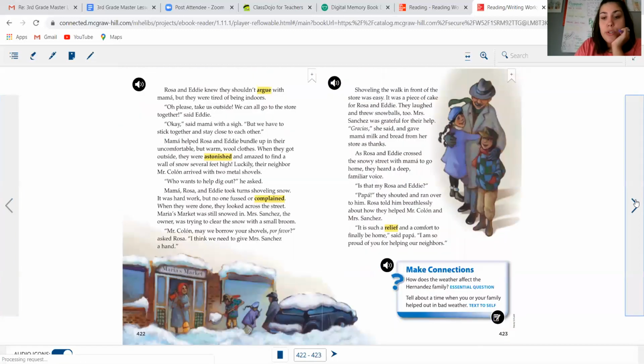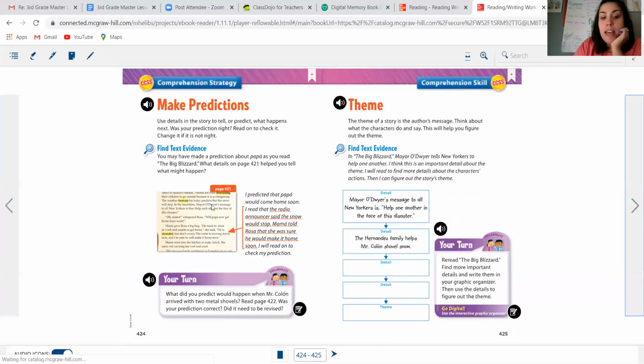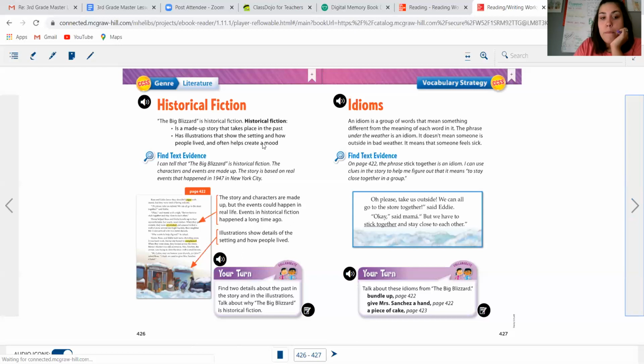And then you're going to give me 3 elements of historical fiction, okay? 3 elements. We talked about what historical fiction is and what it means to be a historical fiction story. So you're just going to give me 3 elements to that, all right? And I will post the read alouds tomorrow as well on my YouTube page, and I will send you those links. I'm going to go over the stories with you guys because I know it's been a while since we read that. And so I will be looking for these.